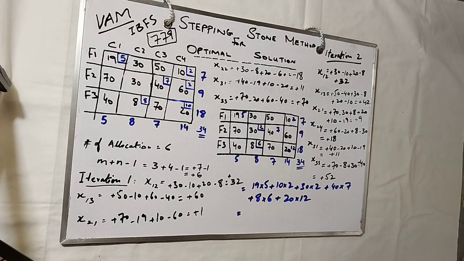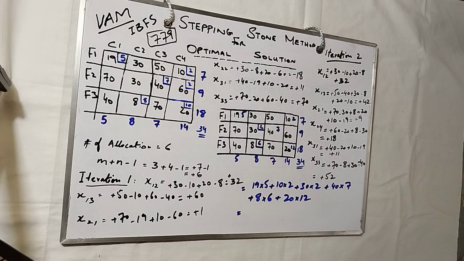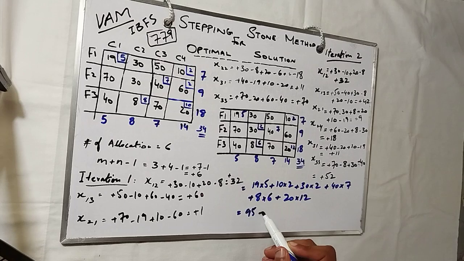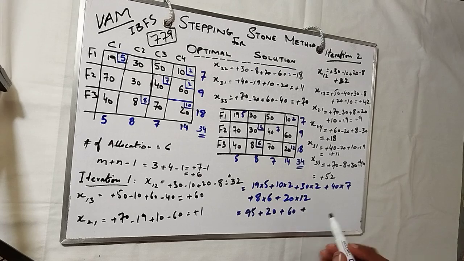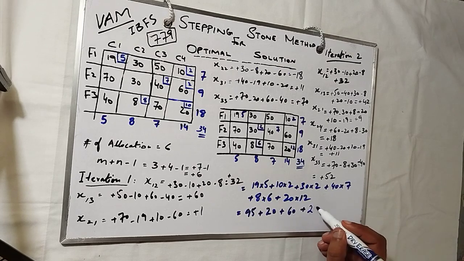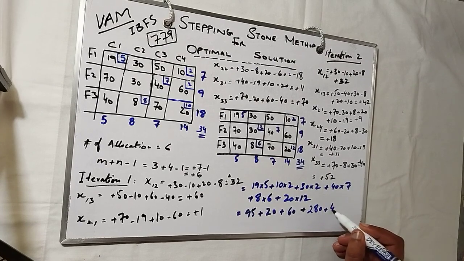So you see, when we solve this, what do we get? 19 into 5 is 95, plus 20, plus 30 into 2 is 60, plus 7 fours are 28, 280, plus 48, plus 240.